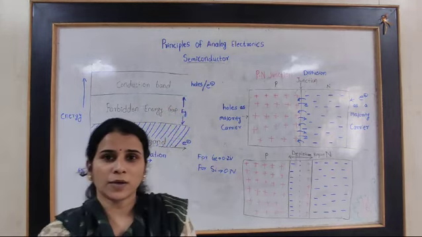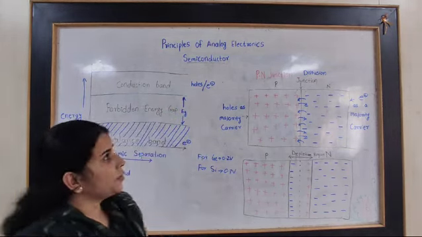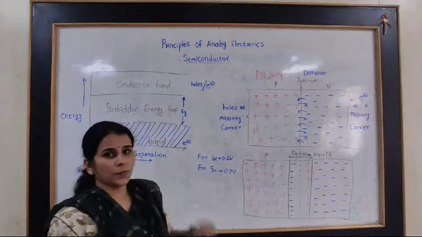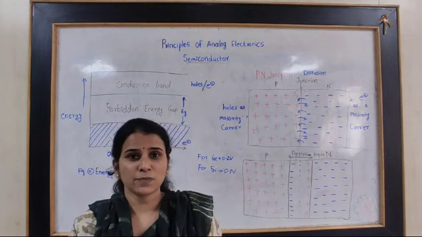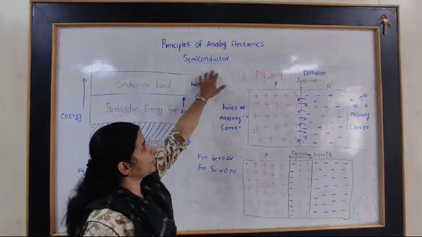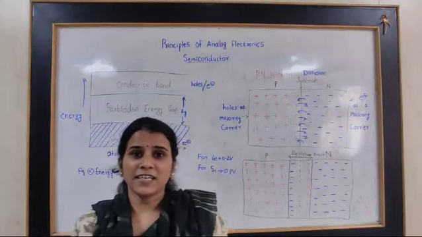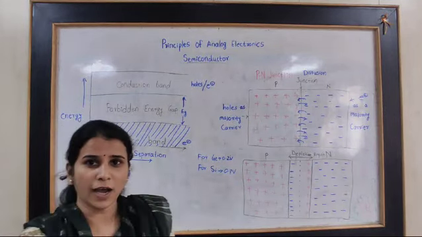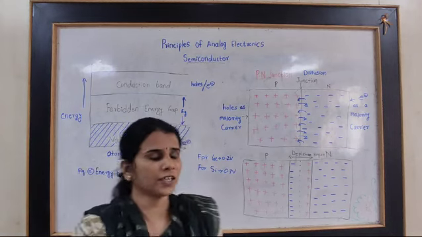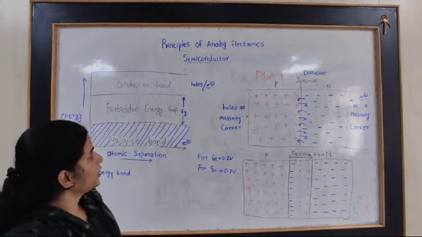In Principle of Analog Electronics, we will see today the semiconductor topic. Okay, semiconductor. What is meant by semiconductor? As its name indicates, semi plus conductor. That means it doesn't give full conductivity. It gives some half conductivity. Okay, half in the form of conductivity.